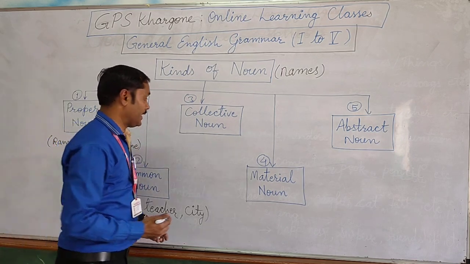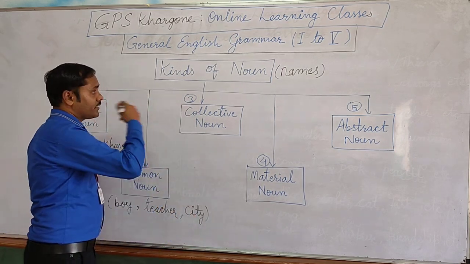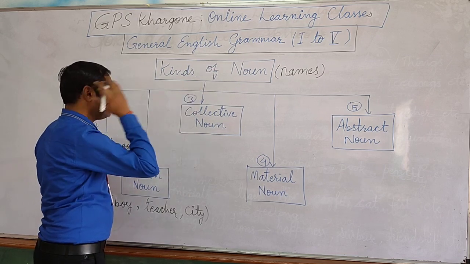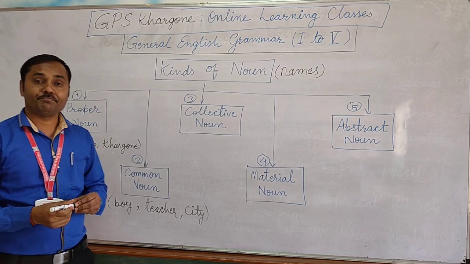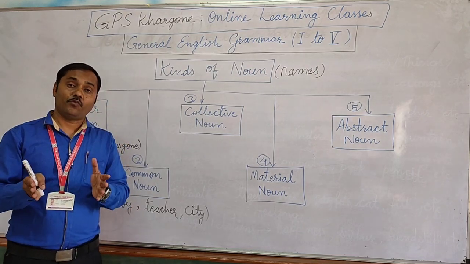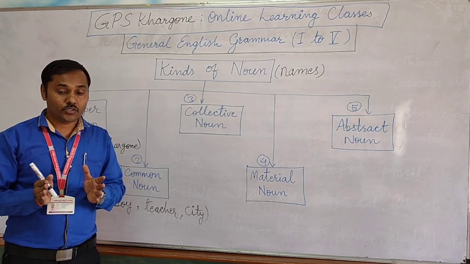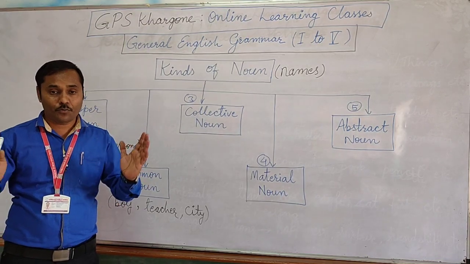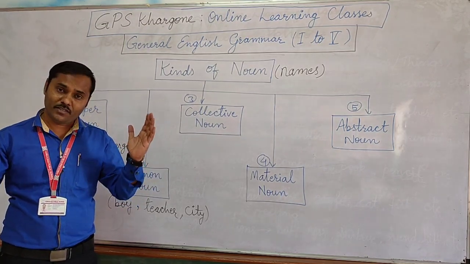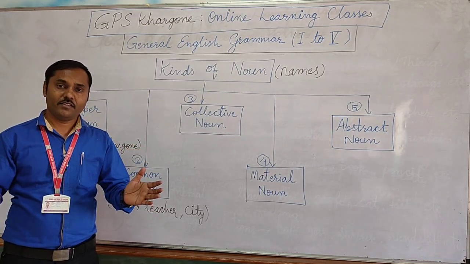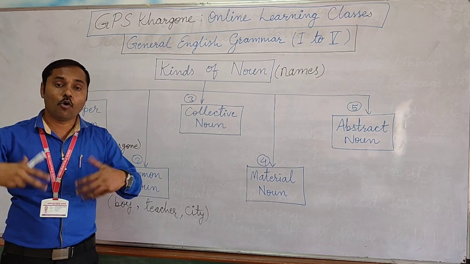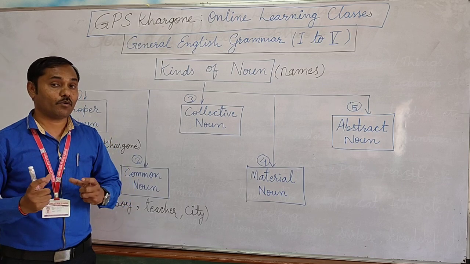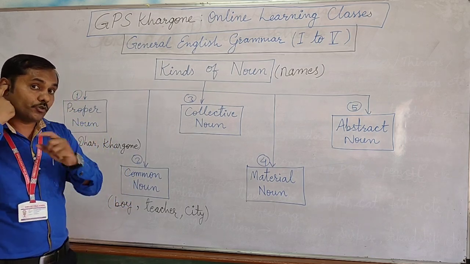Let's move to the collective noun. This is the third kind of noun, collective noun. Now, collective nouns are the names which have been given to some collection, some group of people, group of places, group of things. When they are combined, we speak about them as a whole. That type of group has been given a unique name.